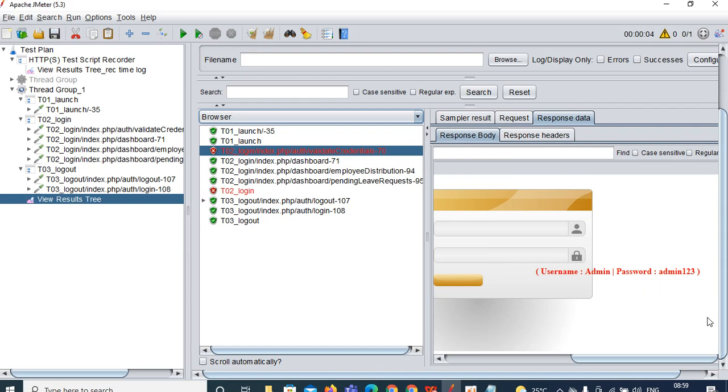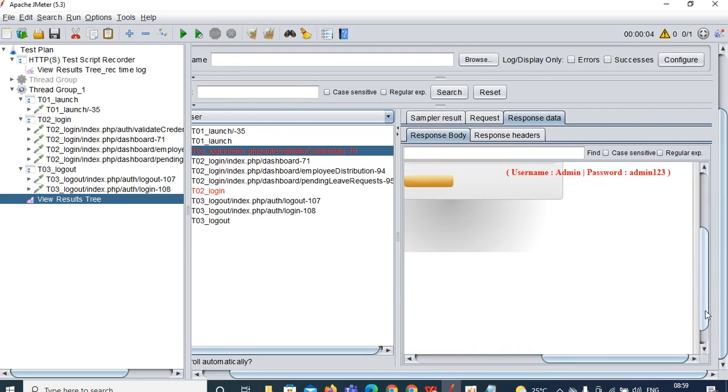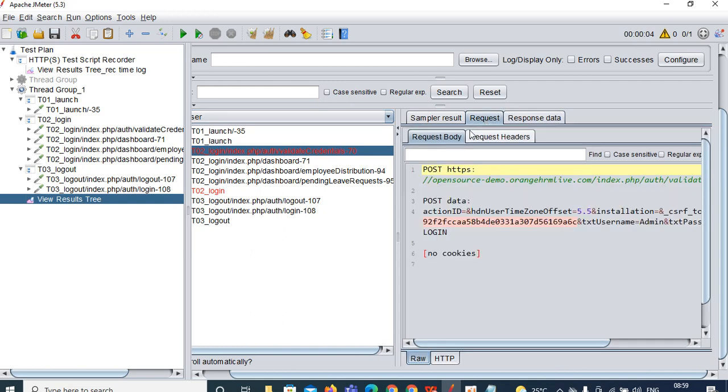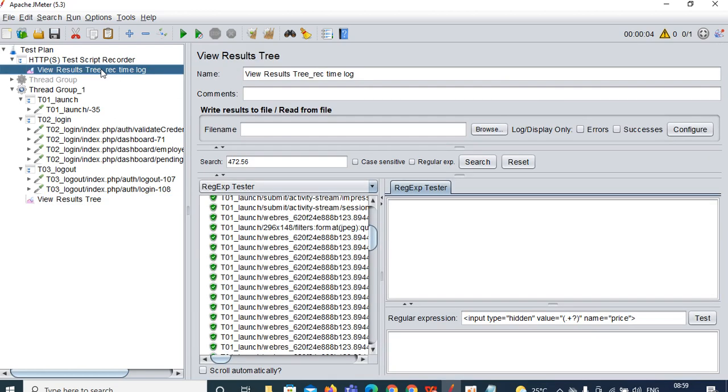So you can see CSRF token validation failed. What is the CSRF token? Go to the request body. So this is the CSRF token. Copy the CSRF token from here and go to the recording time log. On the recording time log, you can search for that.